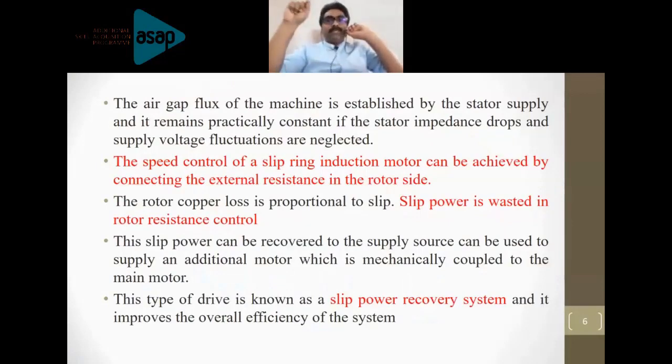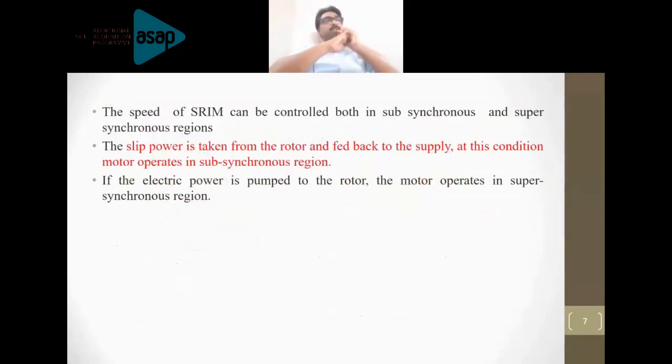So instead of wasting the power, it is effectively utilized with the help of the slip power recovery scheme. That is what we do with the slip power recovery scheme. The slip power can be recovered to the supply source and can be used to supply an additional motor which is mechanically coupled, but that is one particular technique. Don't take it as it is. What we fundamentally do with the slip power recovery scheme is that the slip power is recovered and utilized. So it can be either fed to the source or utilized in some other way.